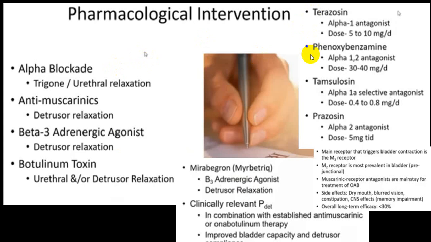These are all the drugs which can be utilized, alpha blockers can be utilized. Antimuscarinic drugs can be utilized, which will relax the detrusor muscle and increase the bladder capacity. This will be very helpful in an upper motor neuron type of damage. So for detrusor muscle relaxation, you can use alpha blockers, antimuscarinic agents, beta 3 agonists, and botulinum toxin. These are useful. Among the adrenergic agonists, mirabegron is most commonly utilized.